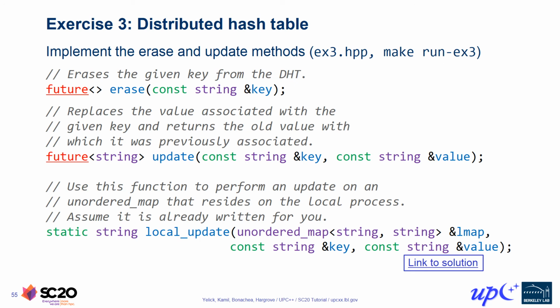It demonstrates a slightly more sophisticated variant of the DHT, which uses RMA to transfer the values in order to achieve better bandwidth performance when the value strings are large. There's also a solutions directory with solutions to all of the exercises, and an examples directory that provides more fleshed out versions of all the codes that we've been discussing in this tutorial. So good luck with exercise 3, and we'll reconvene after a live Q&A to discuss the solution.